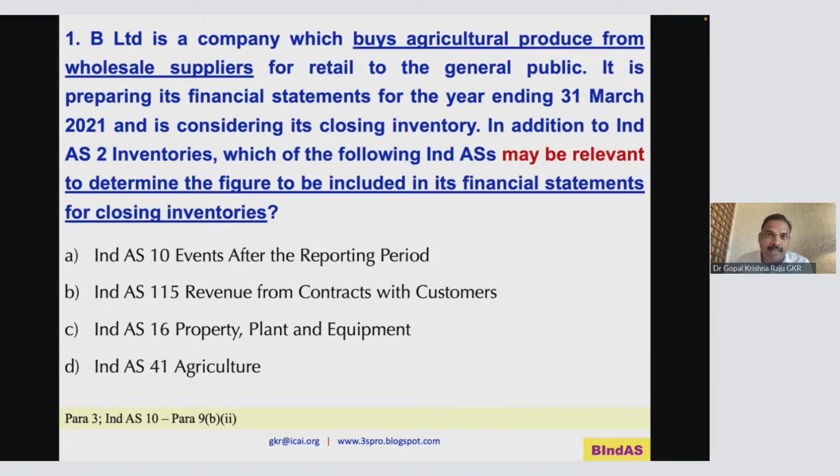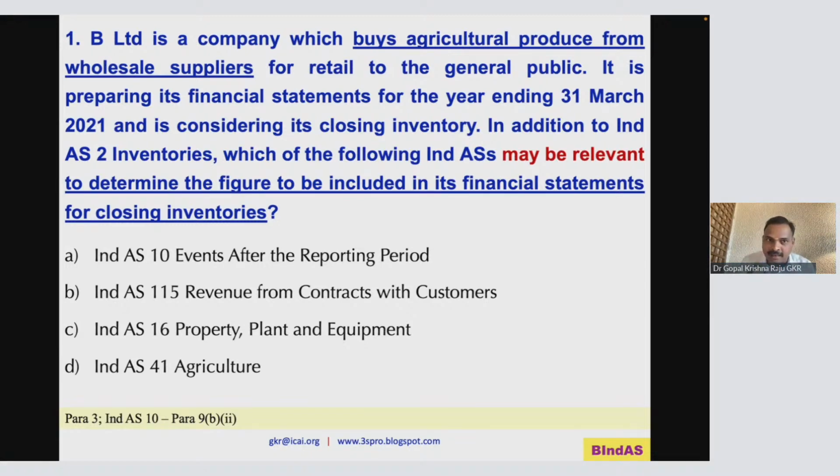Limited is a company which buys agricultural produce from wholesale suppliers for retail to the general public. It is preparing its financial statements for the year ending 31st March 2021, and is considering its closing inventory. In addition to IndAS 2 Inventory, which of the following Indian accounting standards may be relevant to determine the figure to be included in financial statements for closing inventory?